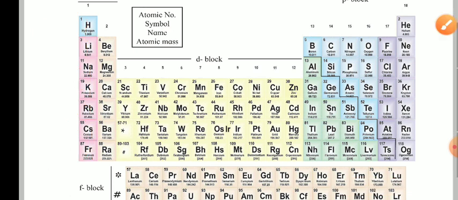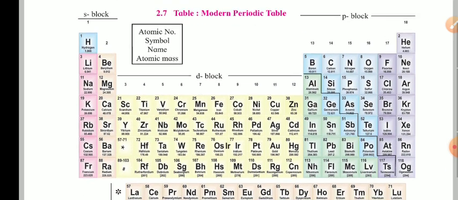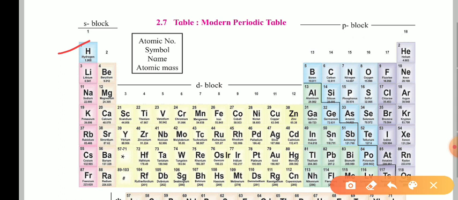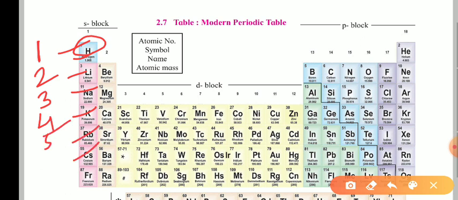Now when we talk about the outermost orbit, we are talking about the 1 electron. But what about the number of orbits they have? The number of orbits for these elements will be the same as the number of the period in which they are present. Hydrogen will have only 1 orbit because it is present in period number 1. Lithium will have 2 orbits, sodium 3, potassium 4, rubidium 5, cesium 6 and francium 7.